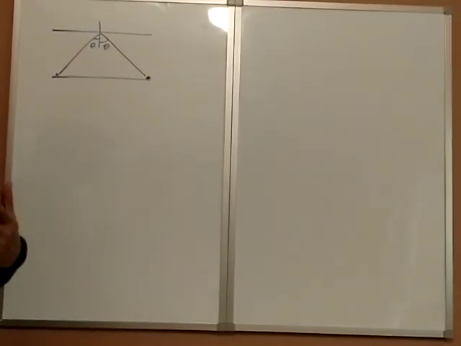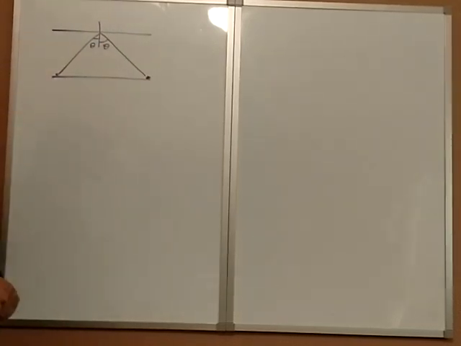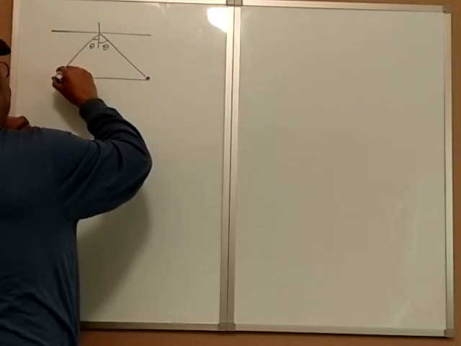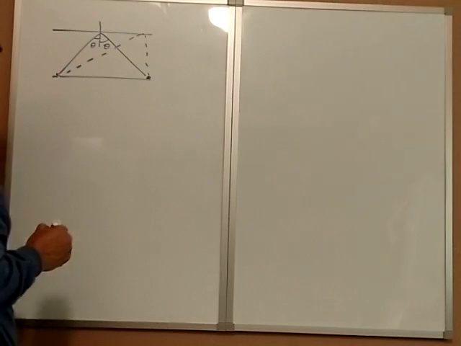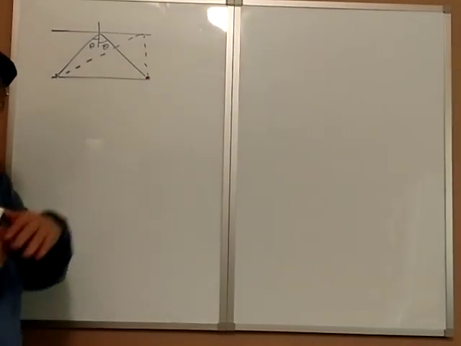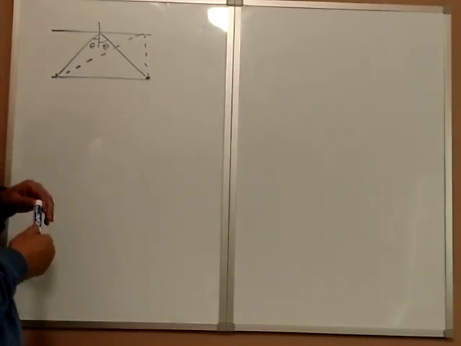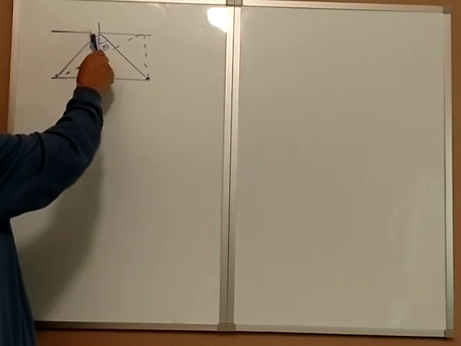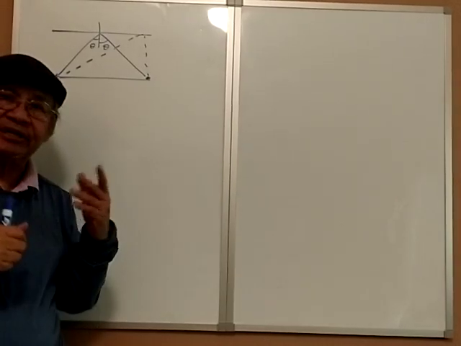So if you run with the same speed, that will give you the shortest amount of time. If you run, for example, like this, that path will be longer, you can measure it. You can draw two or three different paths and you will see that the shortest distance is always given by the one that makes equal angles at the surface. So that's the law of reflection.